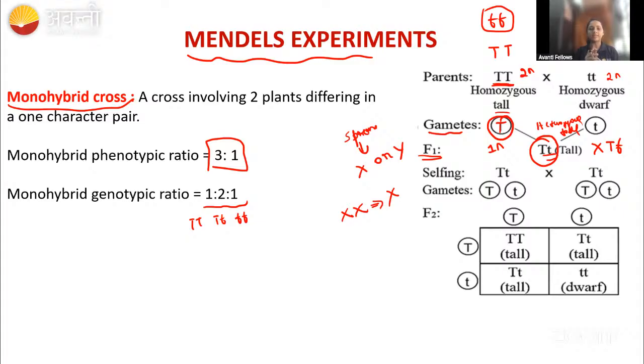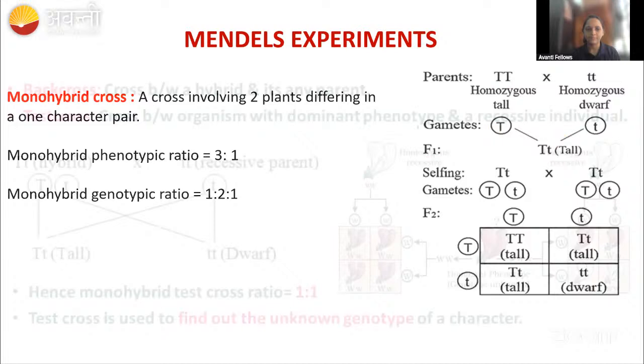So this is nothing but the monohybrid cross. Mono means we are taking one character for hybridization. Okay. So this is a monohybrid cross. Just remember the phenotypic ratio is 3:1 and the genotypic ratio is 1:2:1.